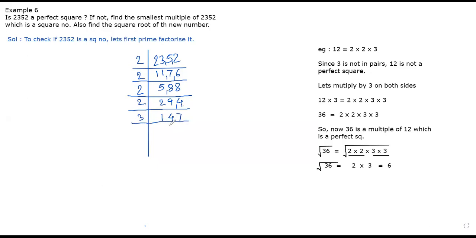3 how many is that? 3 4s are 12, remainder is 2. 3 9s are 27. Next, directly by 7. 7 7s are 49, 7 1s are 7. 2 is in pair, 2 is in pair. So who is unpaired? 3. So let me write it. 2352 is equal to 2 into 2 into 2 into 2 into 7 into 7 into 3. Whatever is unpaired, we'll put it at the last. Okay, children?